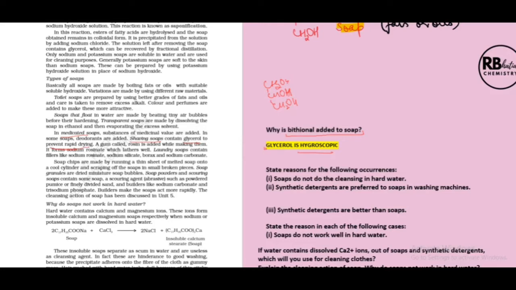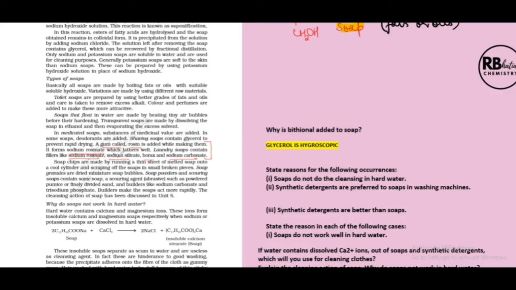And glycerol is used as a hygroscopic substance to prevent rapid drying. A gum called rosin is added while making them. It forms sodium rosinate. And what is the purpose of these fillers? Sodium rosinate, sodium silicate, borax, and sodium carbonate are fillers. You can have a multiple choice question created from here: which of the following are fillers, or which of the following is not a filler?